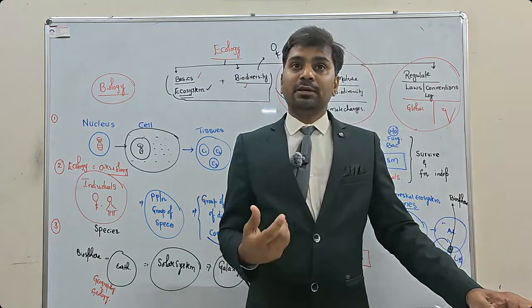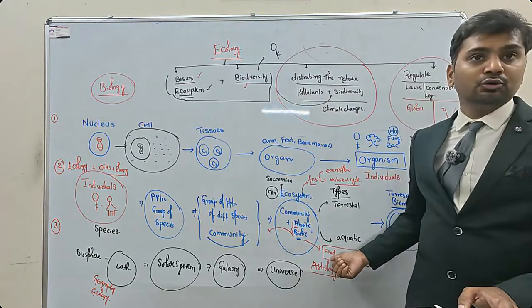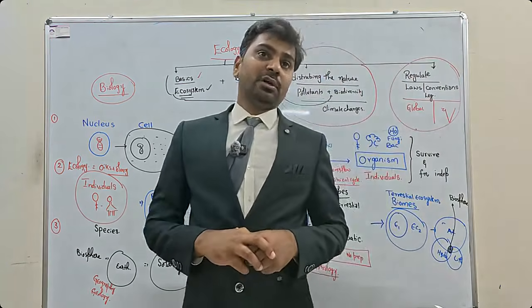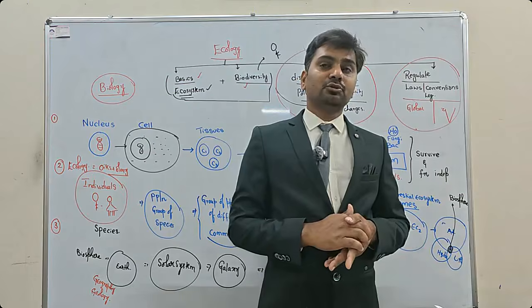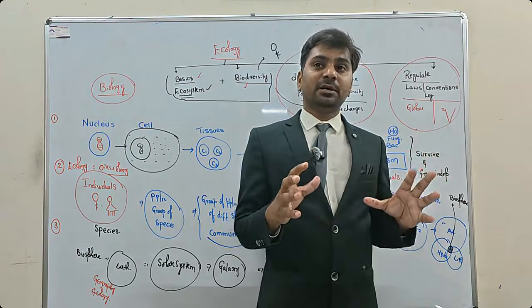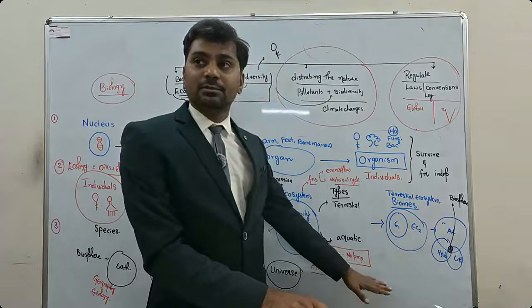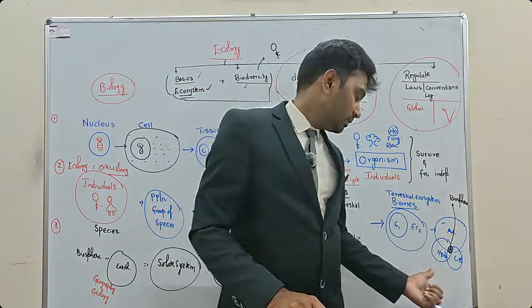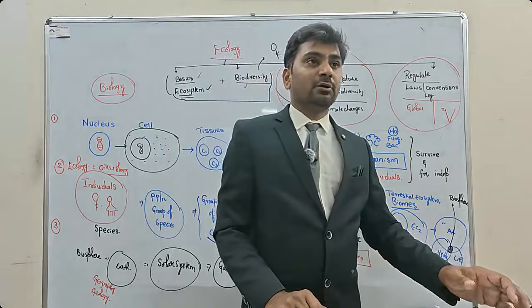So you call it as consumers. They are called as producers. Autotrophs are also called as producers. You will be called as consumers. Now consumers are again of two types: micro consumers and macro consumers. Macro consumers means big organisms which will be consuming. Micro consumers means in small quantities they will be consuming. You can classify these things: one is macro consumers, second one is micro consumers.